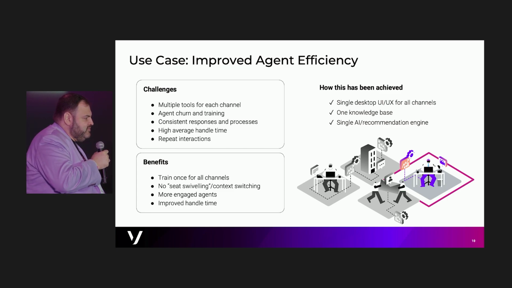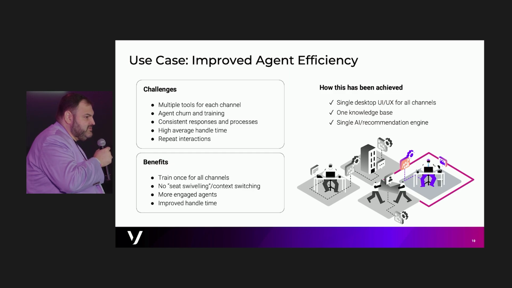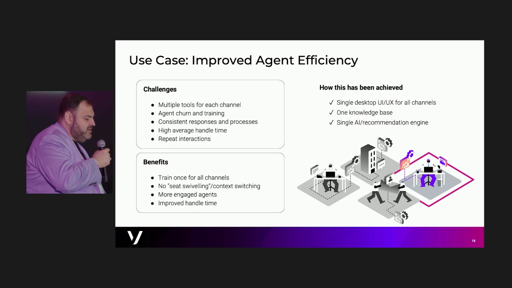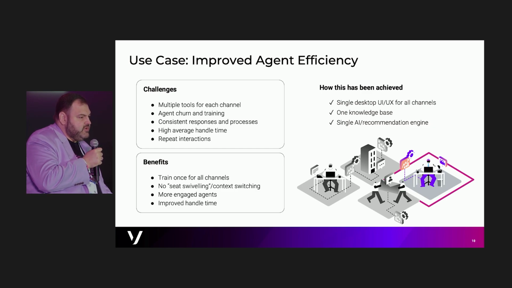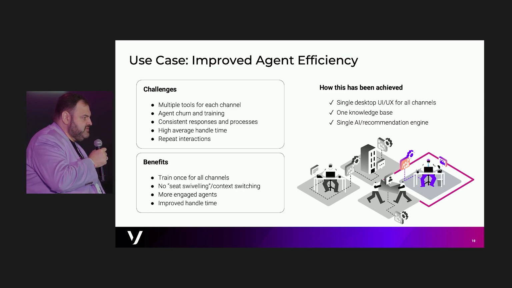That translates into you don't have to do multiple trainings for multiple tools. You onboard new agents, you train them once. That training goes for all the channels. You no longer have seat swiveling, or swiveling chairs, when you have to switch from one app to the other. It's all in the Service Cloud Voice UI. Your agents are more engaged. They do things much faster. They have less frustration, less friction. And again, happy agents equals happy customers.